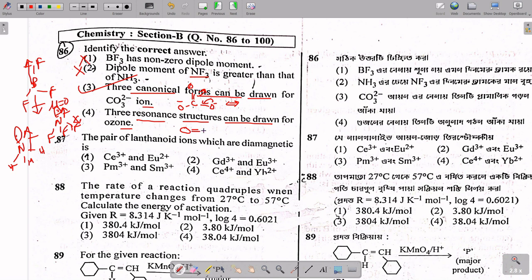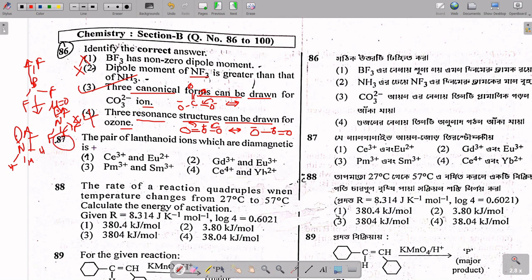For ozone, it is like this: here it comes and here it goes. So in this case there is O minus, O plus, and a double bonded O. So I think it has 2 resonating structures, so this is not the answer. Option 3 is the answer.